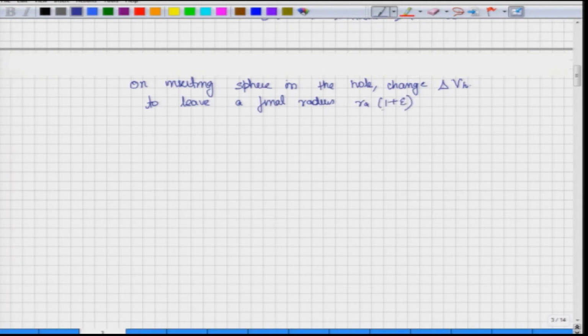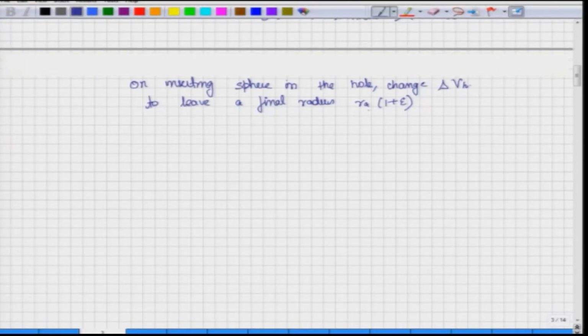You see that the new radius that is being defined for this hole is not 1 plus delta, but 1 plus another quantity epsilon, and there will be some relation between epsilon and delta, because it will depend on their compliance, how much is the elastic modulus of the material and what is the nu and so on.